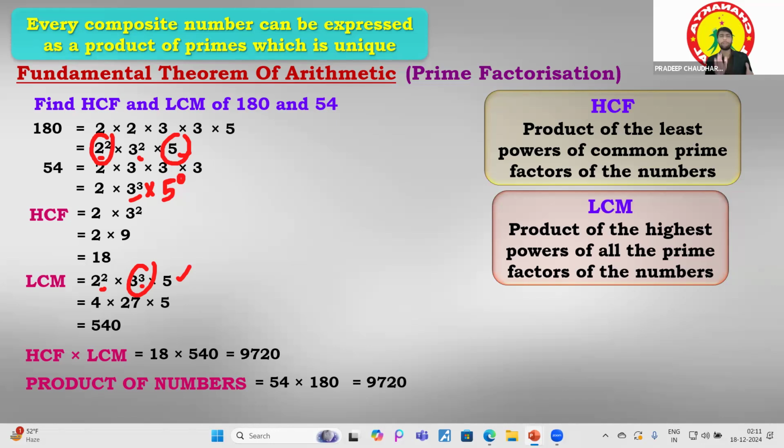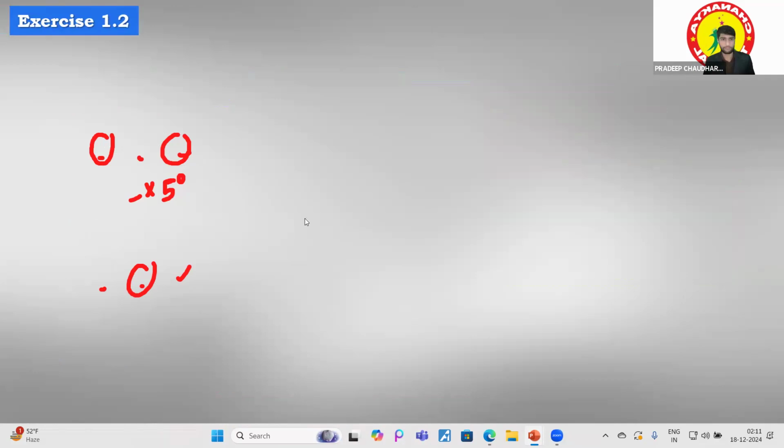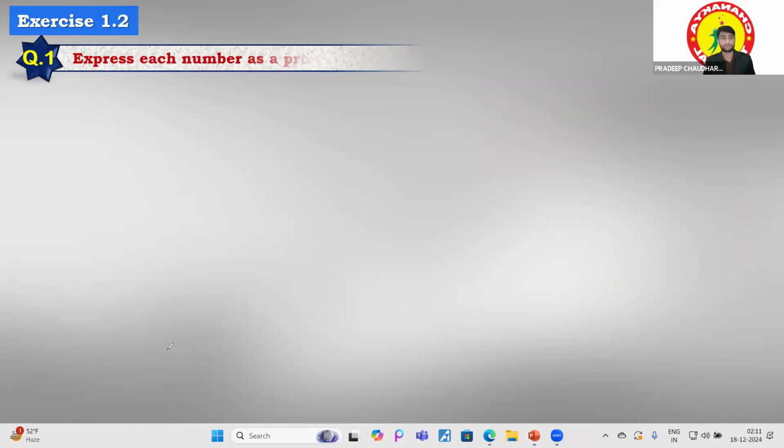So of course, the fundamental theorem of arithmetic is very easy. And after that, we have also studied another property: the HCF of two numbers multiplied by the LCM of the two numbers is equal to the product of those numbers. Just like HCF of A comma B multiplied by LCM of A comma B will be equal to A cross B, meaning A multiplied by B. I hope it is very clear. Okay, now let's move to the questions.